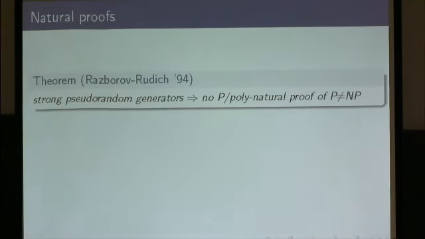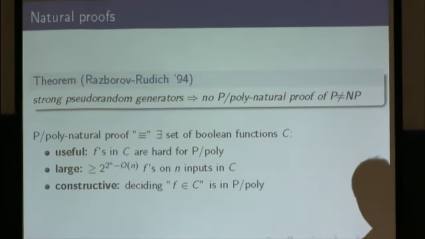Perhaps the most interesting barrier in this context is the one by Razborov and Rudich, natural proofs. It says that if strong pseudorandom generators exist, then there is no P/poly natural proof against P/poly. Where a P/poly natural proof is any proof such that it implies that there is a set of Boolean functions C, which is useful, meaning that any sequence of functions from this set C is hard for P/poly.